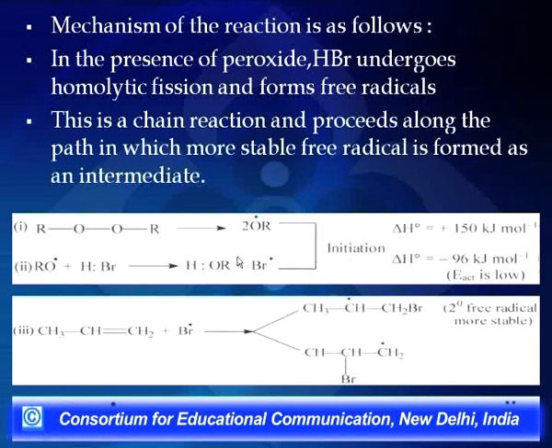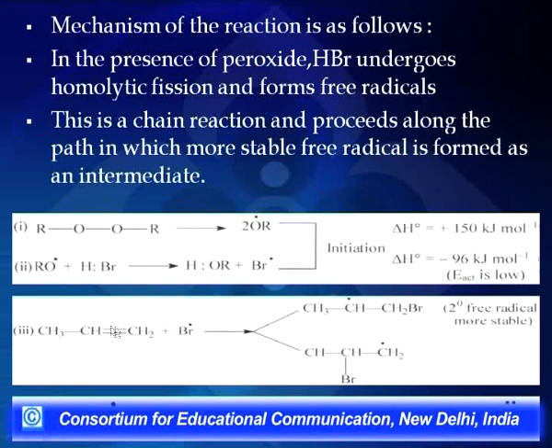Now this Br free radical goes and reacts with propene here across this double bond. Now here we have two probabilities. This free radical can go and form a bond here, in which case we will get a secondary free radical, or this free radical can go and form a bond here, in which case we will get a primary free radical.